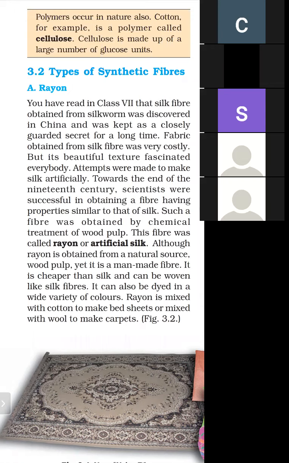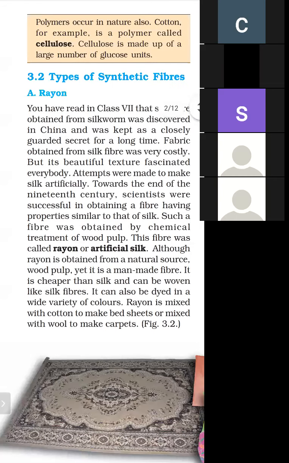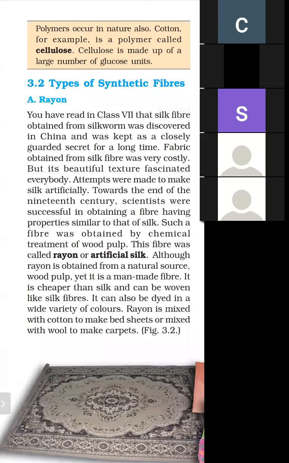The cloth made of silk fiber was very shining and attractive, so people were fascinated by its beautiful texture. But the silk was very costly. So scientists did many experiments to find another silk fiber.